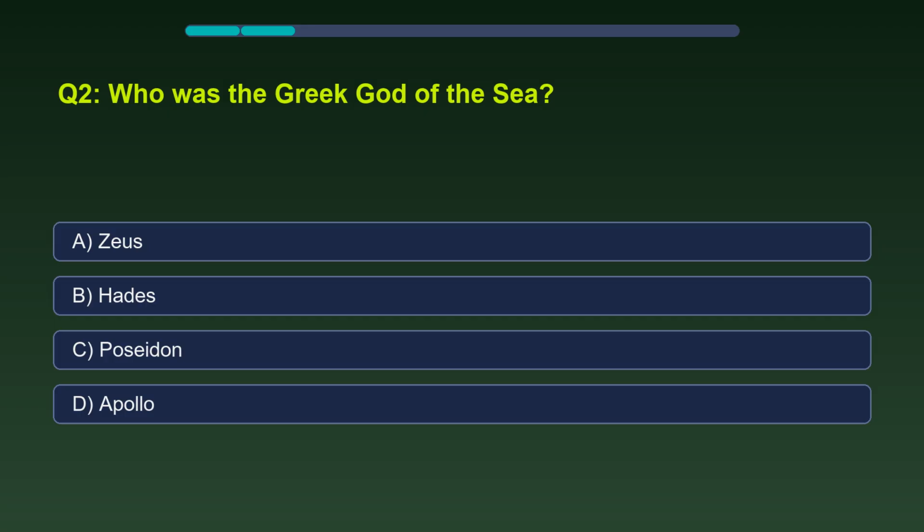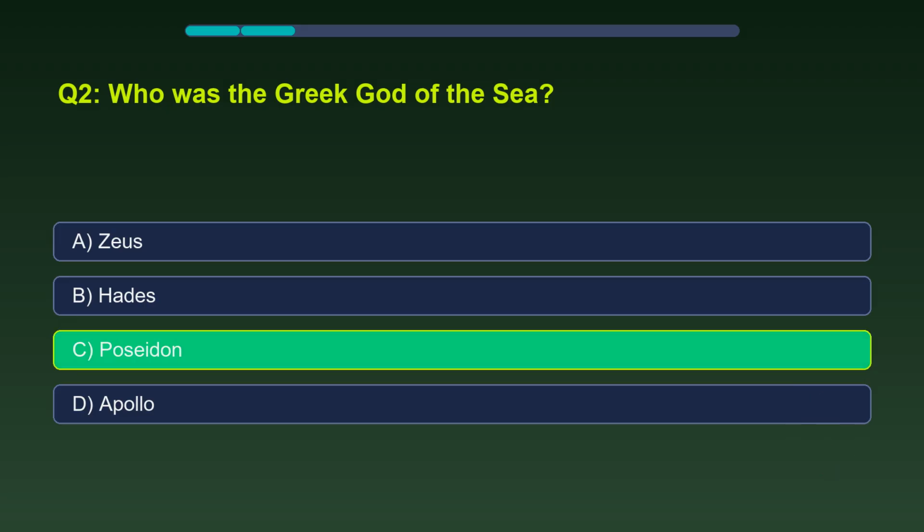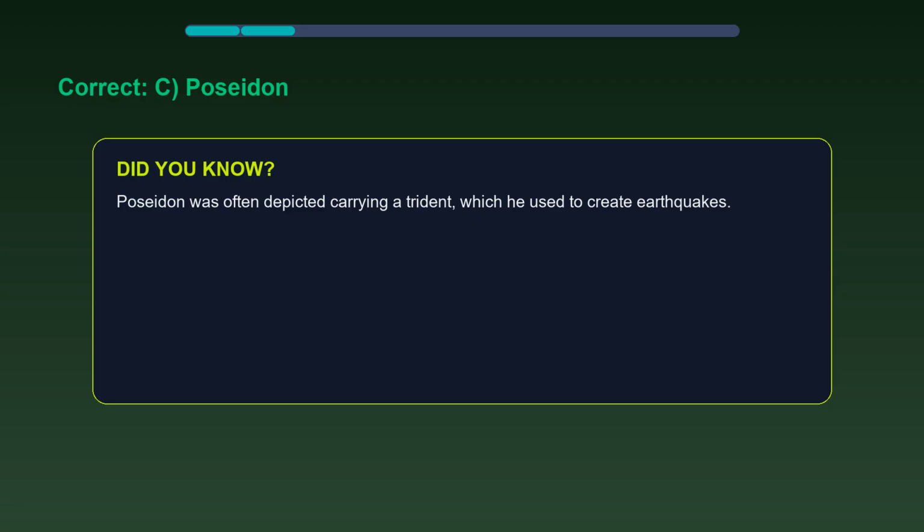Who was the Greek god of the sea? The correct answer is Poseidon. Poseidon was often depicted carrying a trident, which he used to create earthquakes.